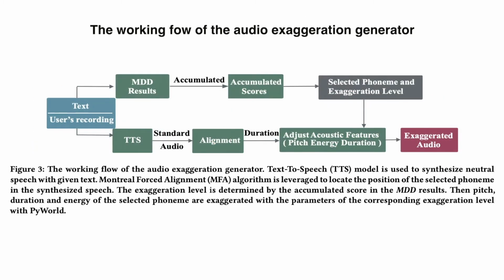This photo shows the working flow of the audio exaggeration generator. A TTS model is used to synthesize neutral speech from the given text. The exaggeration level is determined by the accumulated score in the MDD results. Then, the pitch, duration, and energy of the selected phonemes are exaggerated with the parameters of the corresponding exaggeration level using PyWorld.